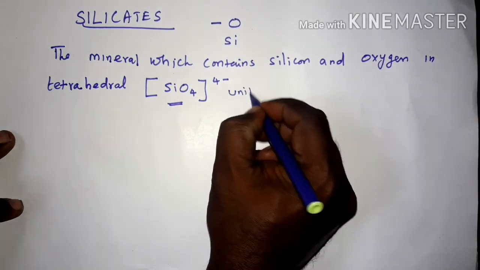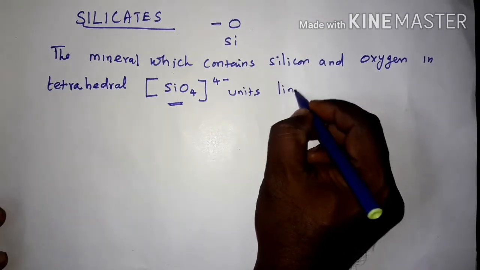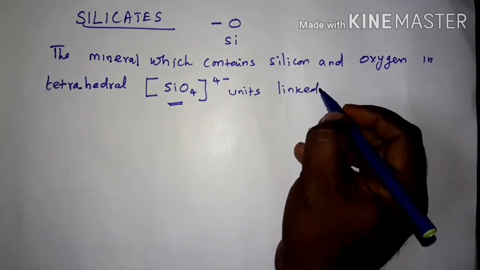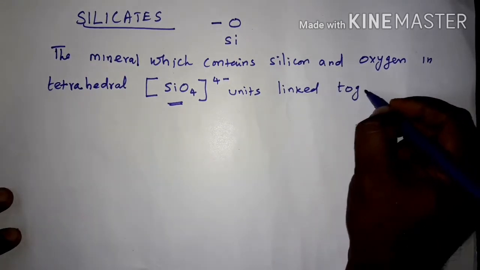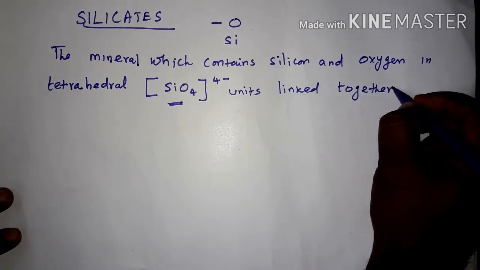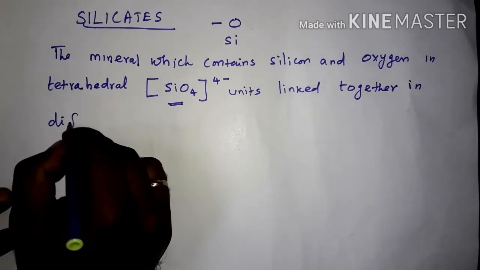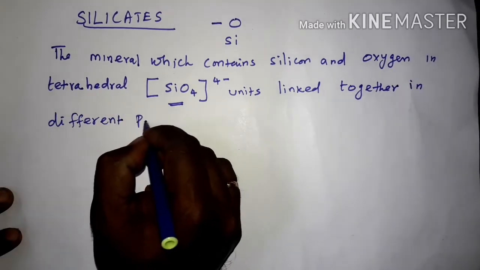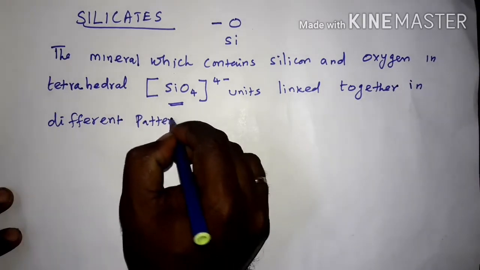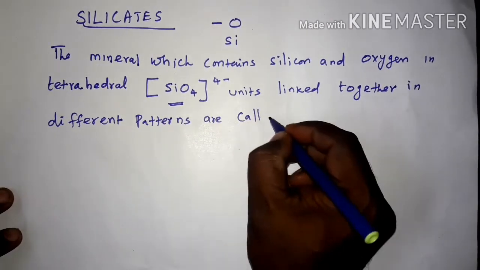units linked together in different patterns are called silicates.